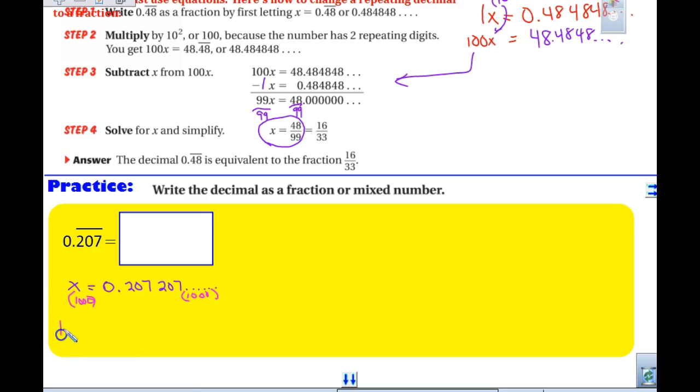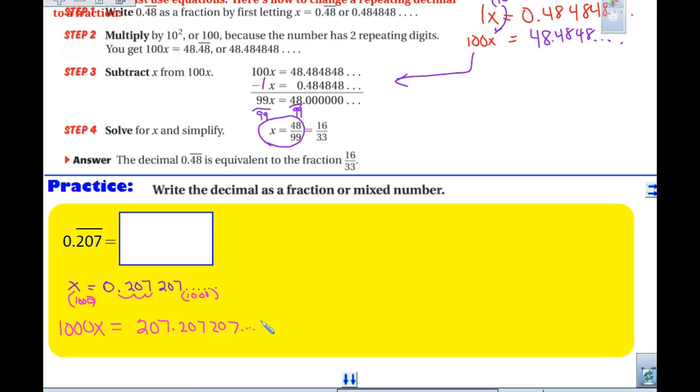So here we're going to have 1,000x, right? What does 1,000x equal? That means move the decimal over 1, 2, 3 places. It equals 207.207, right? Everyone in agreement? Everyone have this on your paper? Check that your shoulder partner has this written down. You just got to make sure everyone has this, okay?